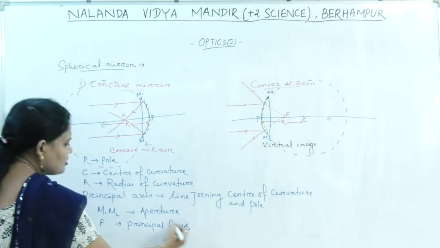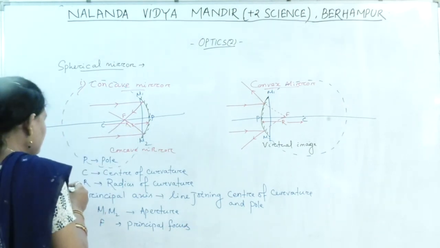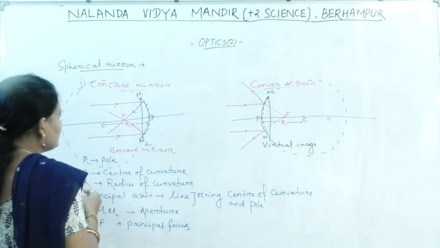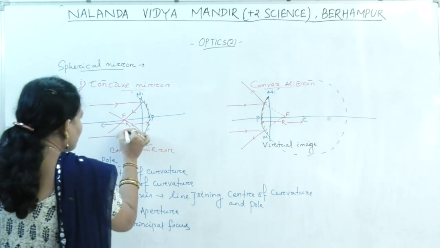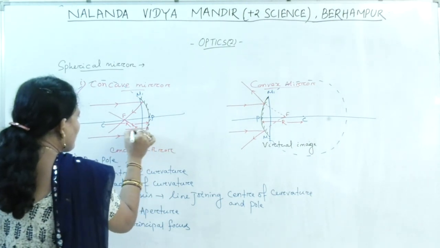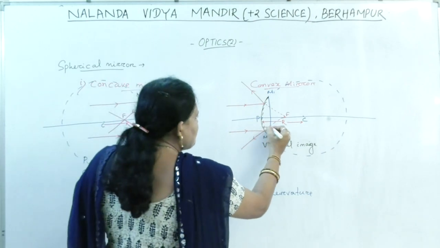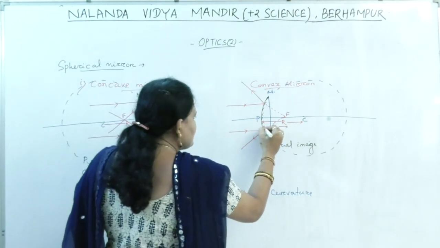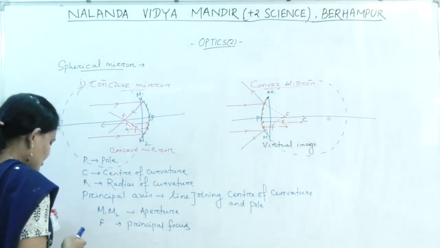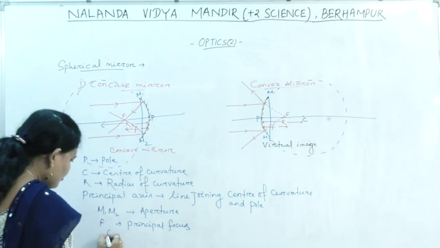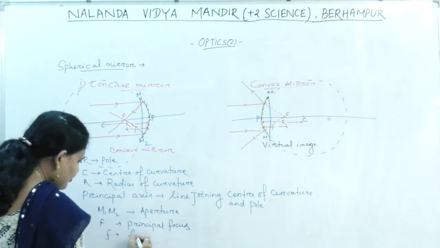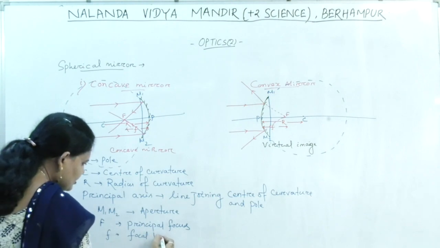Then the distance between F and P is known as focal length. Small f is equal to focal length.